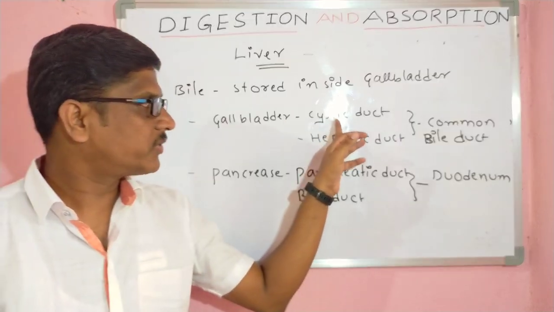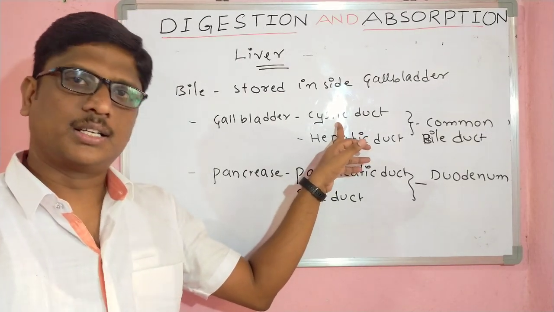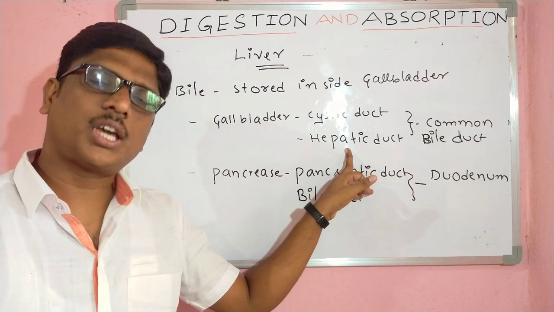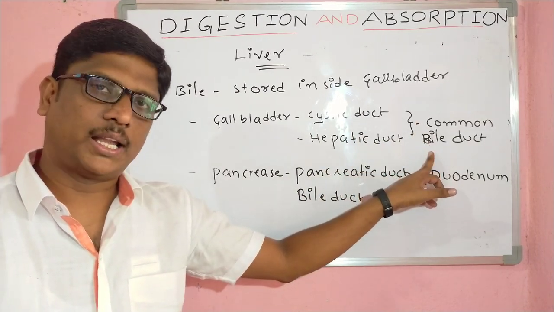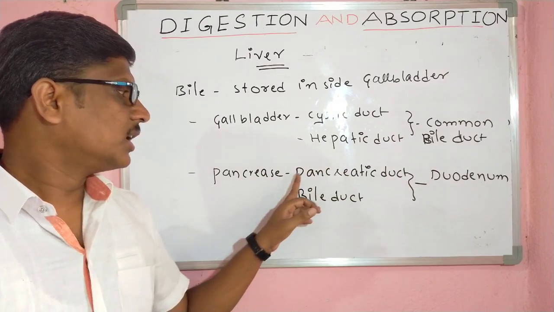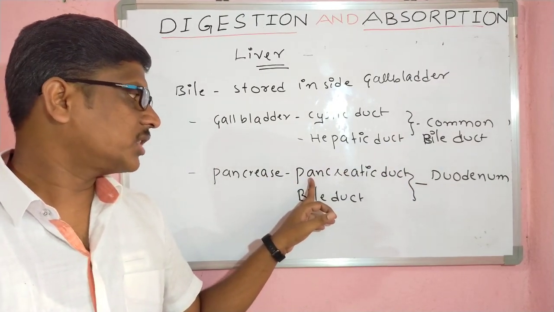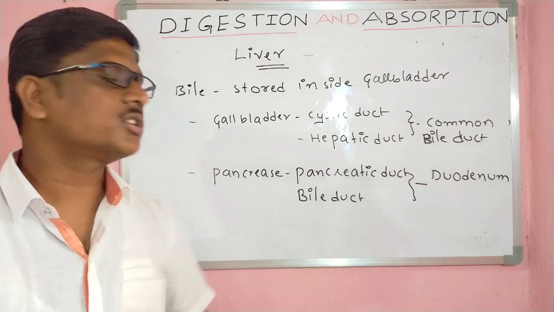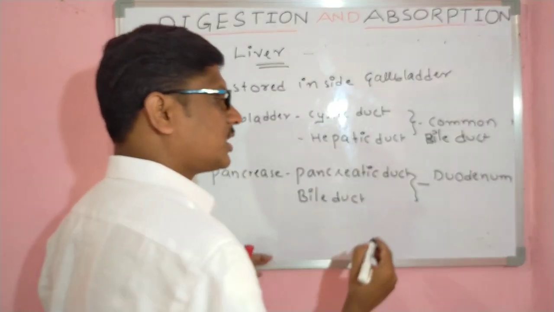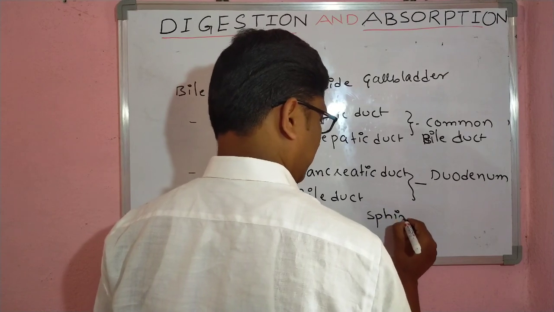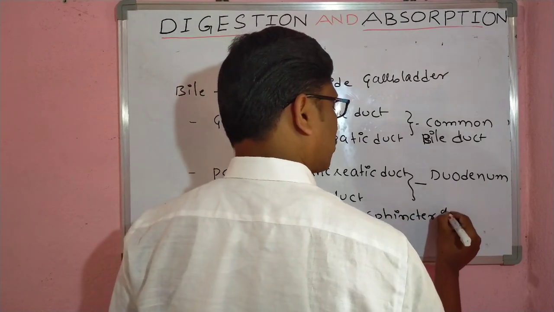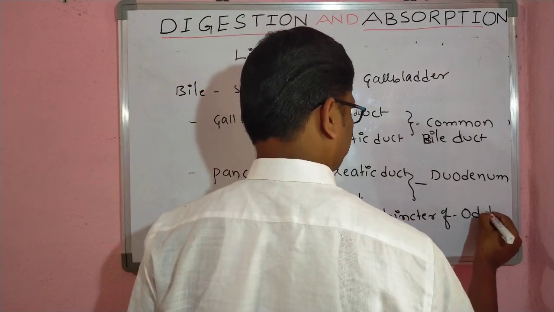See here, bile is stored inside the gallbladder. The gallbladder's specific duct is called the cystic duct. This cystic duct joins with the hepatic duct from the liver, and these two form the common bile duct. This common bile duct connects with the pancreatic duct, and they open into the duodenum. In the duodenum region, they are guarded by a specific sphincter called the sphincter of Oddi.